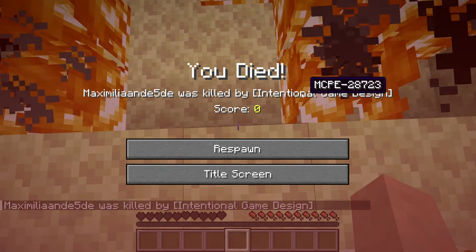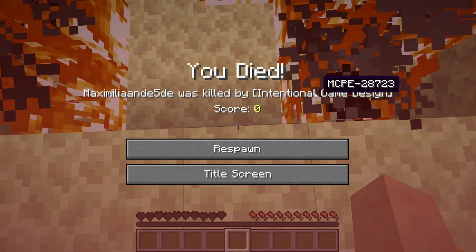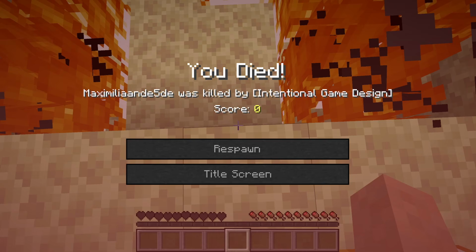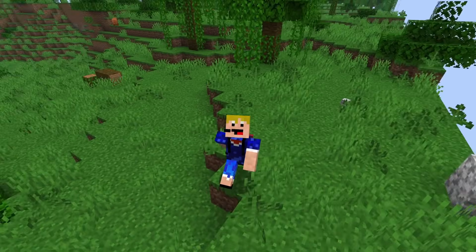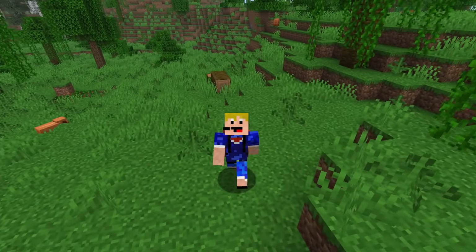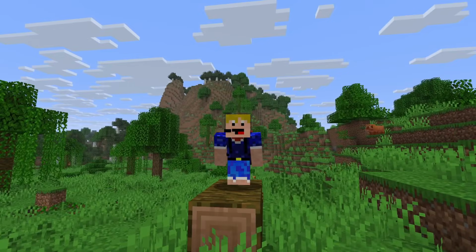And this actually links you to a bug report, as you can see right here, where someone said that their bed exploded when they placed it inside of the nether in 2017. And they added this bug report because they thought it was funny to this death message. And so yes, this does happen if you try to sleep in either the end dimension or the nether dimension. But of course not if you try to sleep in the overworld.